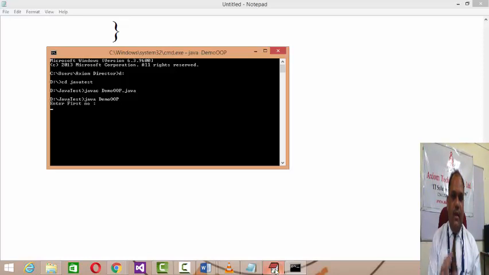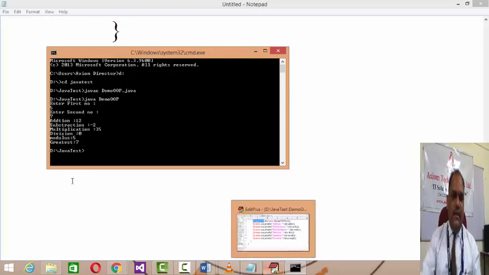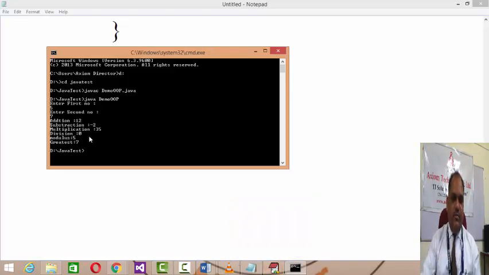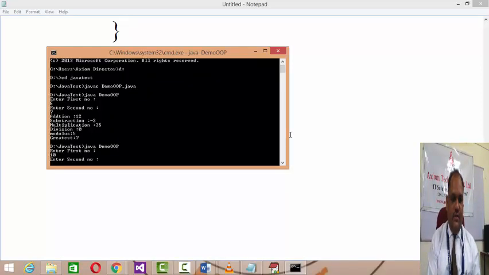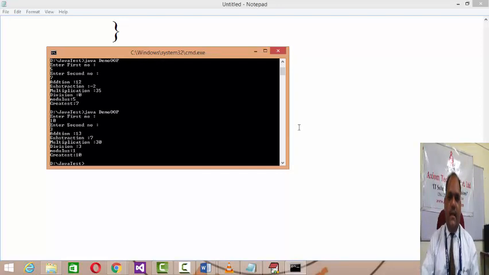OOP. If you run it, it will ask you to enter the first number. If you say 5, and for the second number you put 7, then the addition is 12, subtraction is -2, multiplication, division, and then modulus and everything. You get my point clear? If you input another number, like first number is 10, second number is 3, you will get the result like this.